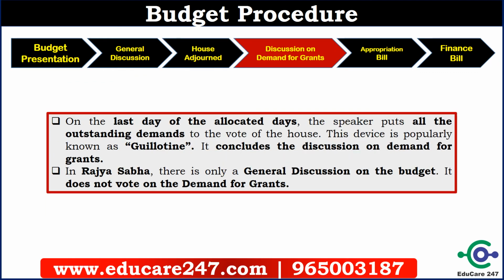On the last day of demand for grants, the speaker puts all the demands to the vote of the house, and this is known as guillotine. It concludes the discussion on demand for grants. In Rajya Sabha, there is only a general discussion on the budget. It does not vote on demand for grants. Rajya Sabha does not have any voting rights on demand for grants.